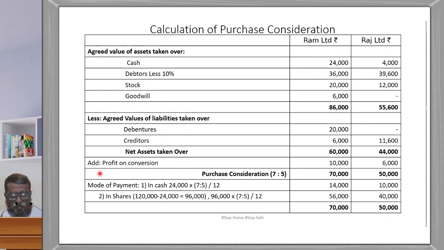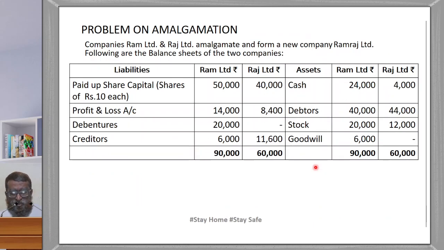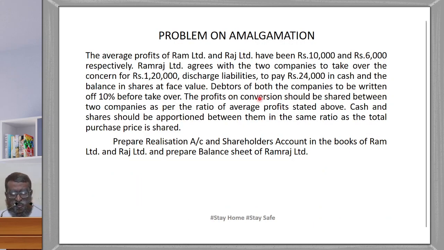Now add profit on conversion. That is given in the problem. We have to add to this. Profit on conversion, or we can say by doing this process, what is the profit on conversion here? Here the profit on conversion should be shared between the two companies in the ratio of the average profit stated above. So here the ratio is 10:6, 10,000 and 6,000.